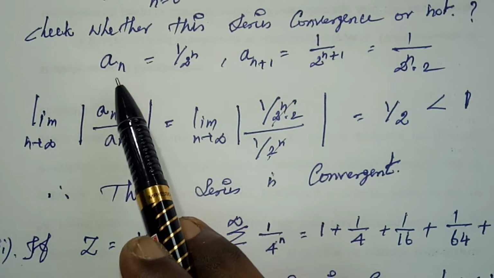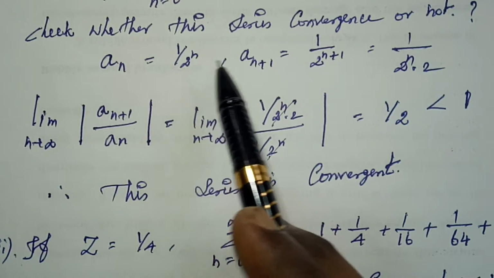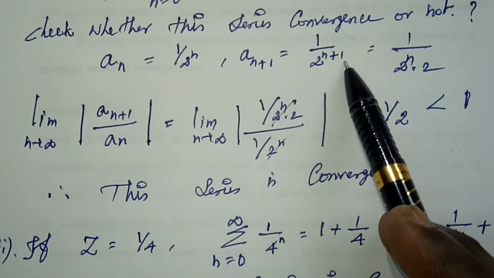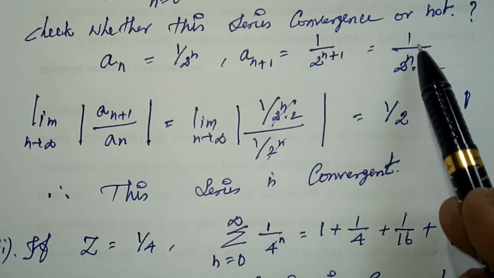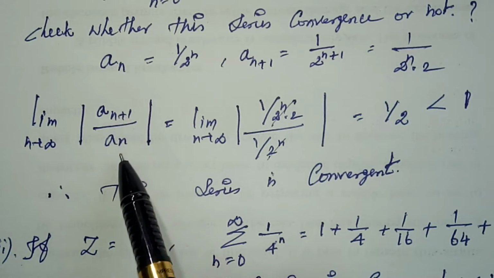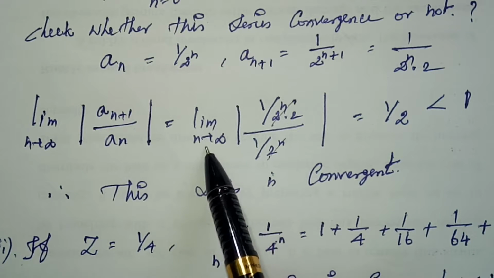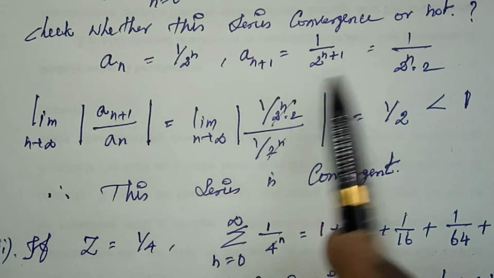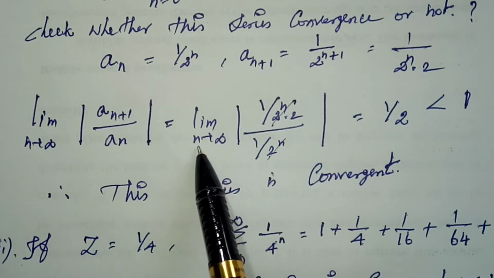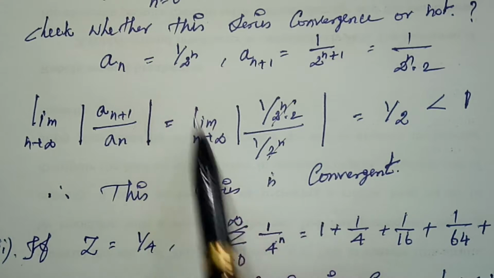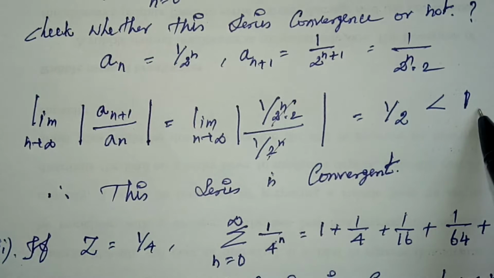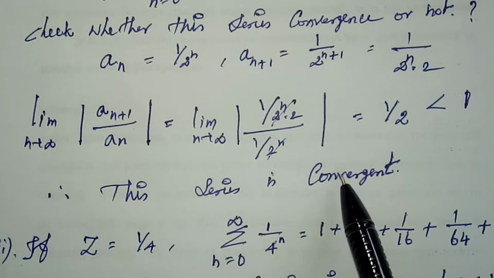By using ratio test, an is equal to 1 by 2 power n. So I need to find an plus 1. That is equal to 1 by 2 power n plus 1, which I am going to split as 1 by 2 power n into 2, right? Now limit n tends to infinity, modulus of an plus 1 by an, that is equal to limit n tends to infinity, the value of an plus 1 is 1 by 2 power n into 2, divided by the value of an, which is 1 by 2 power n. Here 2 power n and 2 power n are cancelled. So remaining I have 1 by 2, which is less than 1. Therefore, this series is convergent, right?